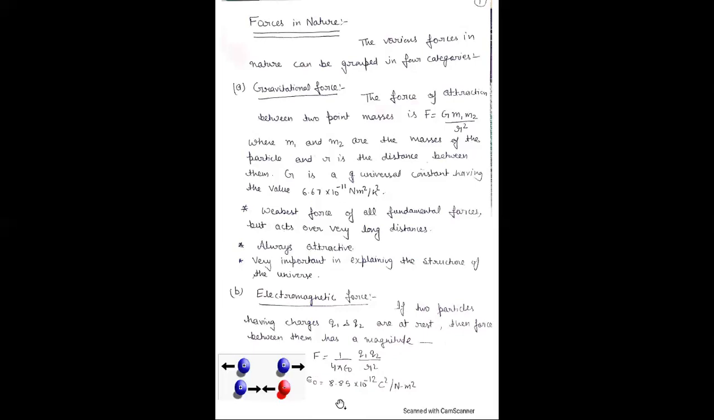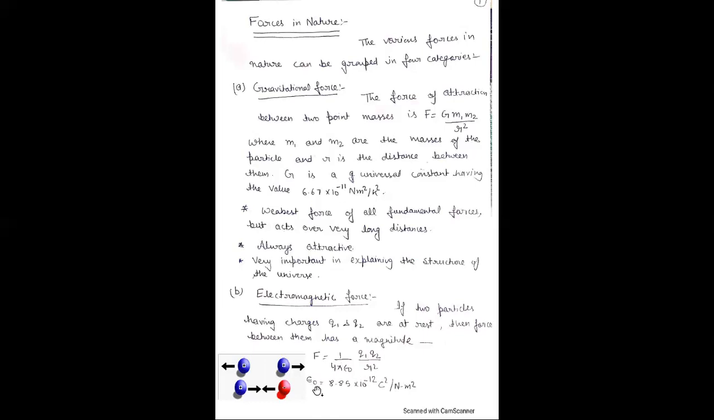That force may be attractive or repulsive. If these two charges are positive, then there is a repulsive force. If both are negative, also there is a repulsive force. And if one is positive and one negative, then there is a force of attraction between the two charges. Here, both are positive, therefore these arrows represent the force of repulsion. Here, positive and negative, therefore there is a force of attraction.